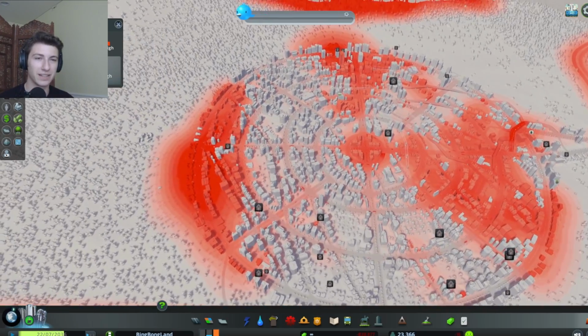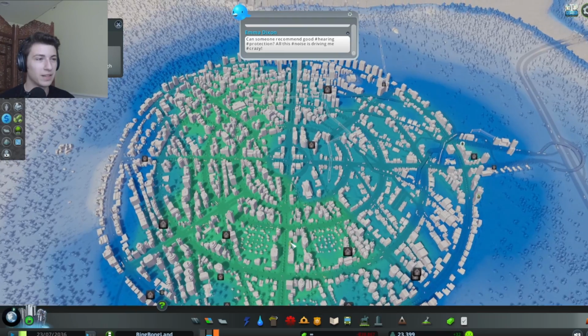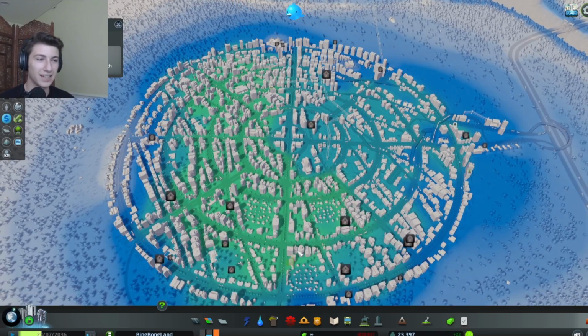And that's also reflected in the land value, which you can see here. So this is like the nicest part of the city. And then let's look at what other things we have here.